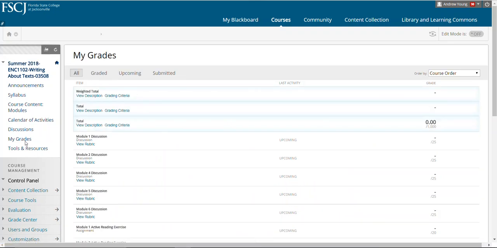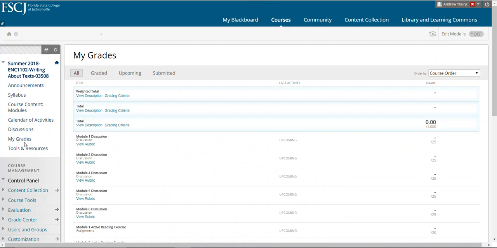The next item is My Grades. This is an important tool to keep track of your standing in the course. All of your grades will be posted here. The minute I grade your assignment and click submit, that grade will populate in My Grades. If you see an error or have a question, send me a direct email so that I can address it. Remember, the class is out of 1,000 points. So at the end of the semester, you need at least 700 points for a C, at least 800 points for a B, and at least 900 points for an A.